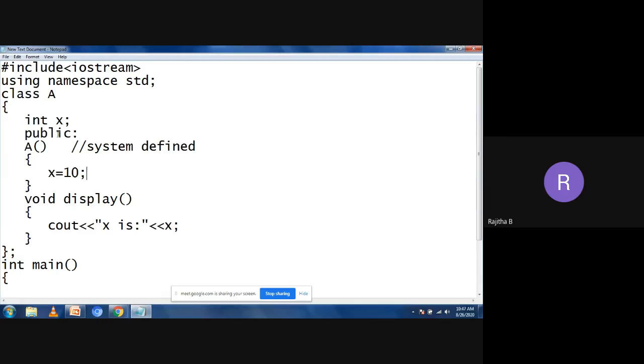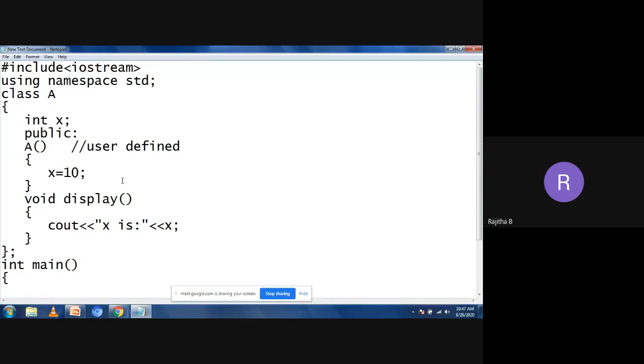Now I'm writing the code. It is not system-defined now, so it is user-defined. Why? Because I'm writing the code for the constructor. In the system-defined default constructor, we don't have any statements in the constructor. But in the user-defined default constructor, you can explicitly write the system-defined default constructor and you can write the code for that also. In that case, it is called a user-defined default constructor. Now I'm assigning some value, x equal to 10.